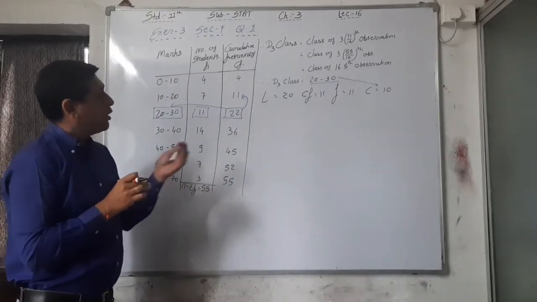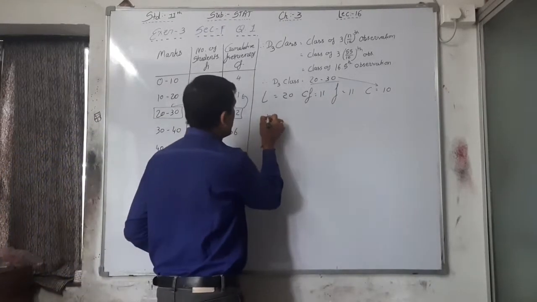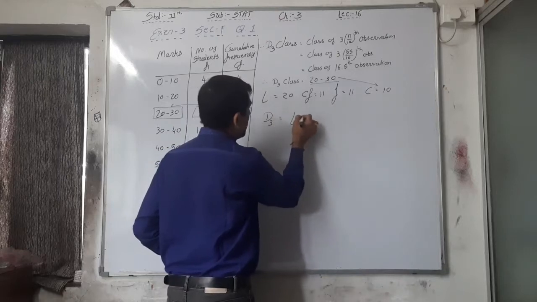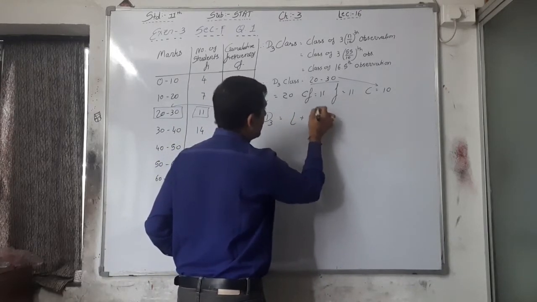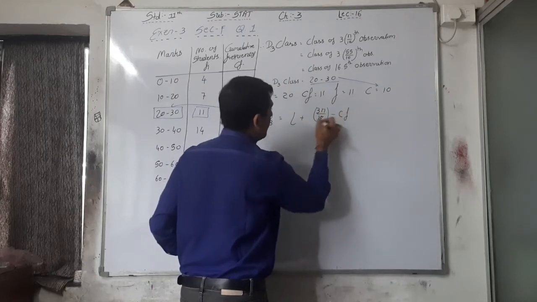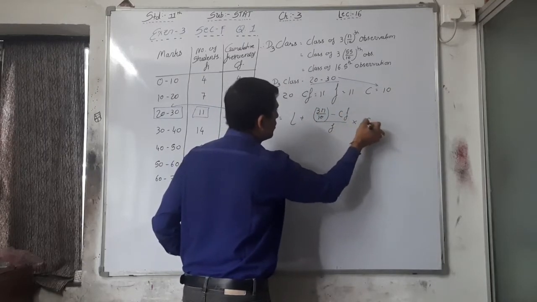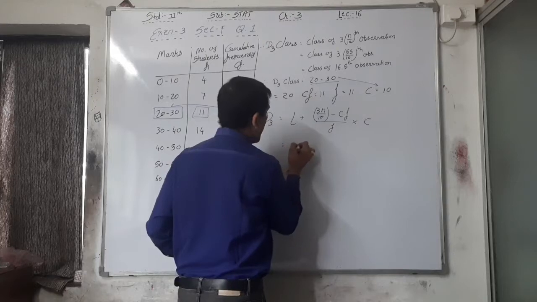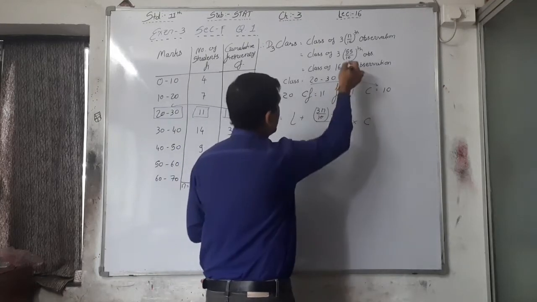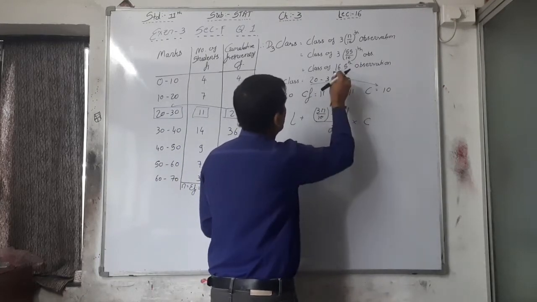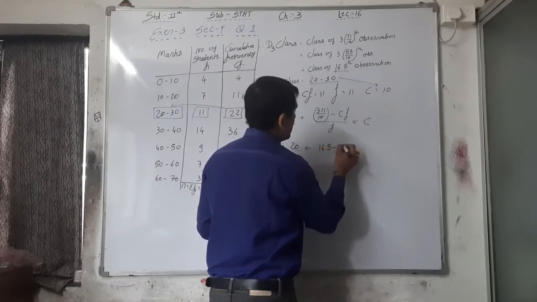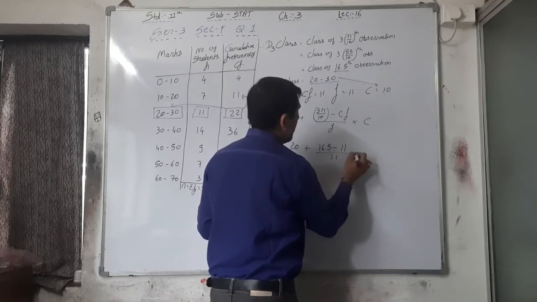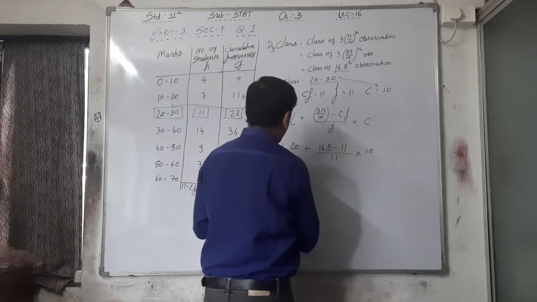So here all the values are there, just put the value here. D3 is equal to L plus (3n by 10 minus CF) upon F into C. L is equal to 20 plus 3n by 10 is equal to 16.5, 16.5 minus CF, that is 11, divided by 11 into C, that is 10.